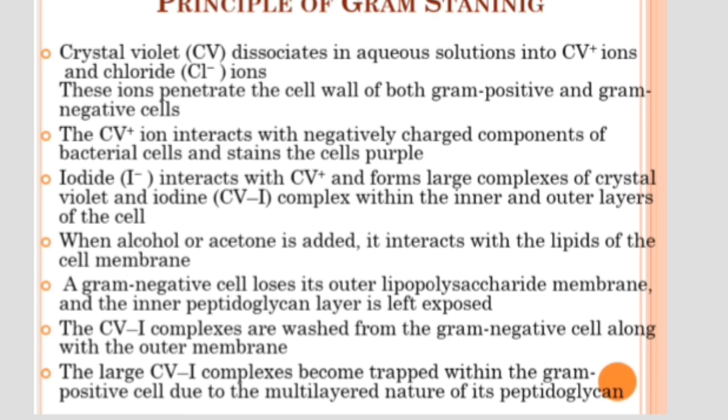So safranin is washed off during the final washing with distilled water. So gram positive bacteria appear purple, but gram negative bacteria appear red. That is the basic principle behind gram staining. I think this much is clear for all of you. So, thank you.